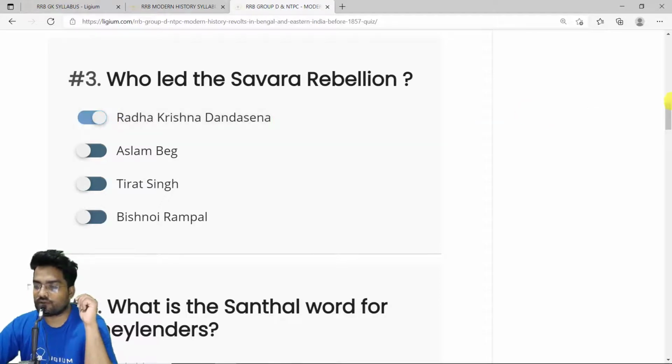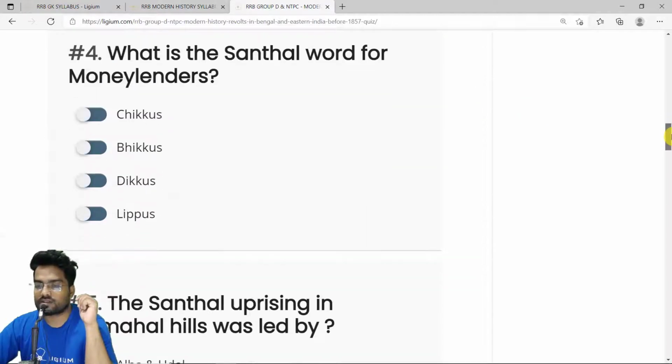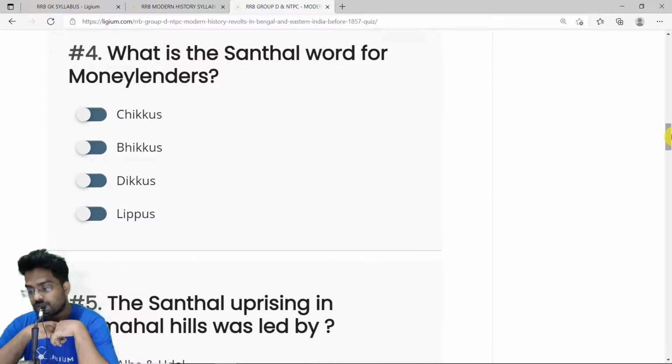Okay, then we have the fourth question. What is the Santhal word for moneylenders? During the expansion of the British East India Company, they asked Indian moneylenders to go to remote places, such as the tribal areas where the Santals live. Santals are tribals who lived in parts of central as well as eastern India.